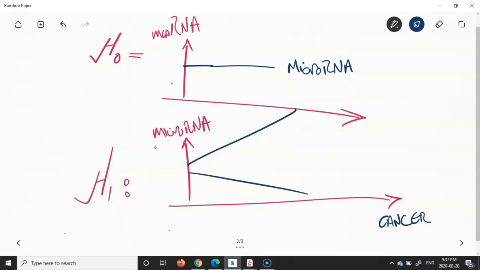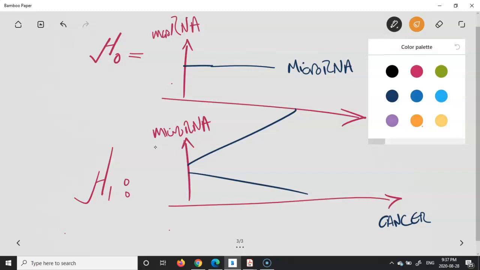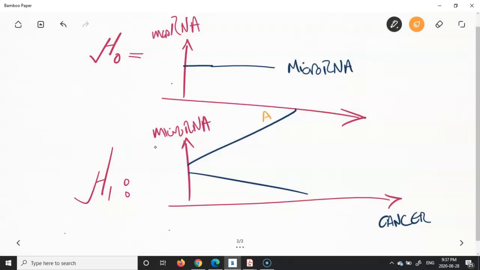Then if there is a cancer, the level of the microRNA in the cell can either be increased, which we call case A, or decreased, which we call case B. That's what we call the alternative hypothesis.